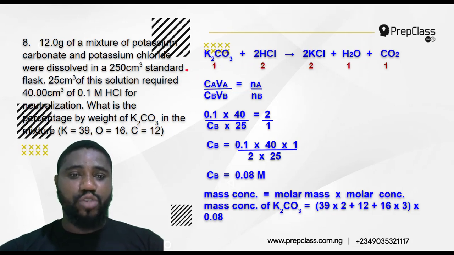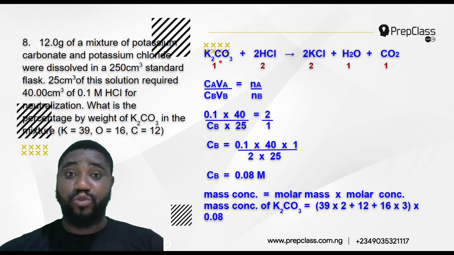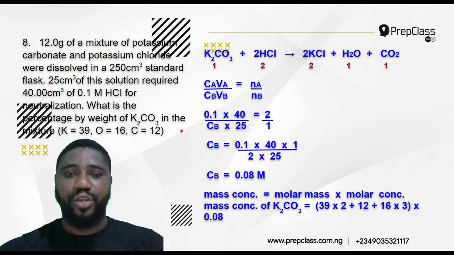So what we need to do here, they're asking us what is the percentage by weight of this in the mixture. That simply means we need to find the molar concentration of that K2CO3. That will give us the idea of the quantity of K2CO3 that reacted. So we find the molar concentration of K2CO3. From the molar concentration, we find the mass concentration. Then from the mass concentration, we can now find the percentage by weight or by mass of the K2CO3.